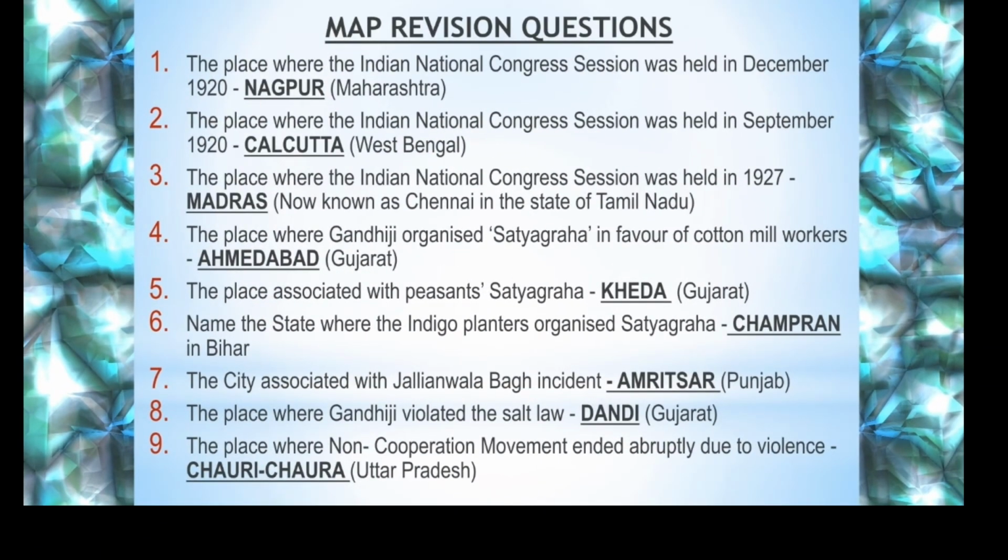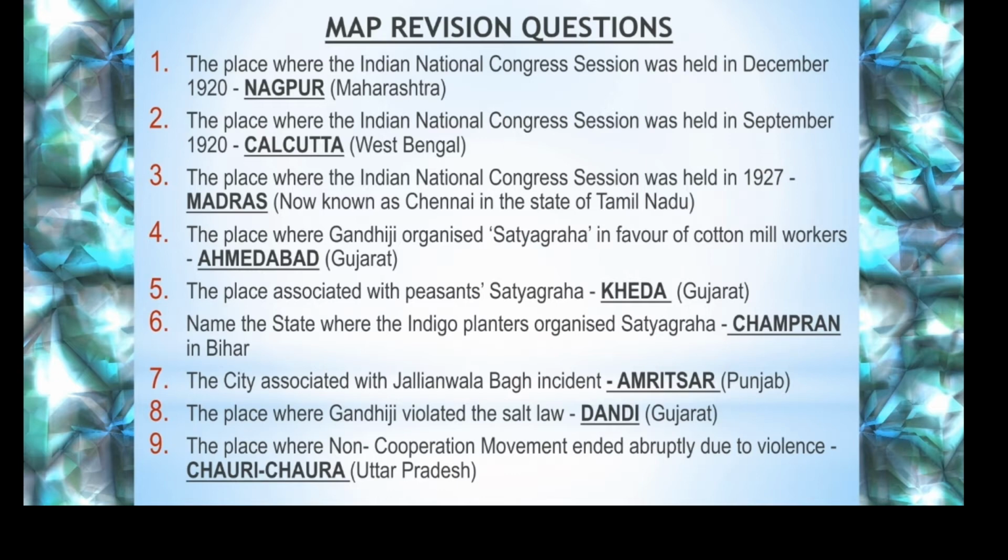Our today's topic is going to be on map revision, class 10 CBSE civics history. As far as maps are concerned, it is very easy for revising. Why? Because when you compare with history and geography, history maps are very easy because you have only 9 places specified to be plotted on history maps, right?